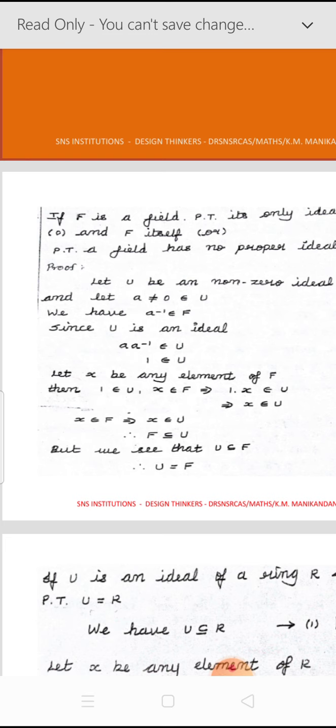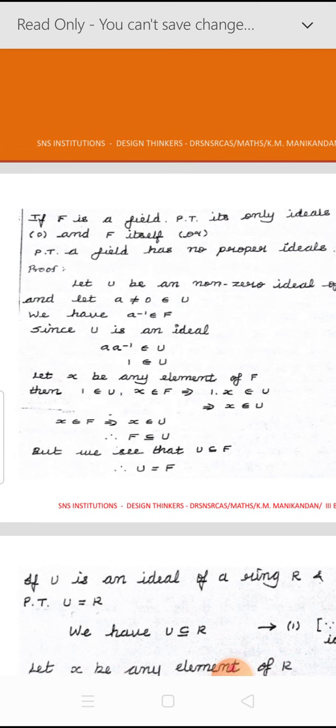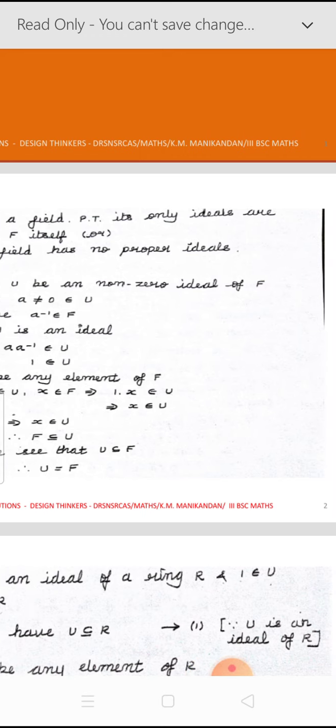Or we have to show that in another way. They have asked to prove that a field has no proper ideals. So it consists of only trivial ideals, and that is what we have to prove now. So let U be a non-zero ideal of F.